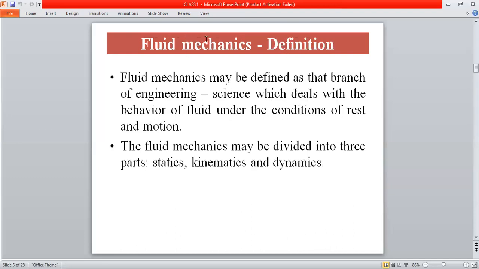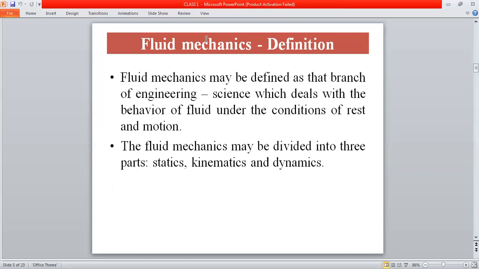So this is the definition of fluid mechanics. A fluid means any substance that can flow or that can deform indefinitely. So that is called a fluid. Under this category, air and liquid will come. Fluid mechanics may be defined as the branch of engineering science which deals with the behavior of liquid or gas under the condition of rest and motion.